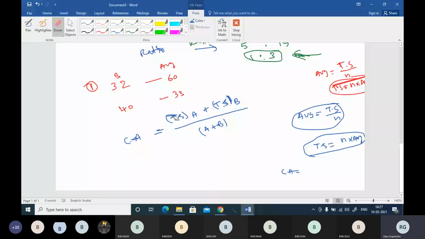Combined average will be total sum of A category, this category of 32 boys, plus total sum of this category, divided by A plus B. That's what the formula actually is. The formula says mx, which is 32 into 60. Again, total sum of this one will be, from this formula, number into average. So number is 32 into average, plus second category boys, 40 into average, divided by number of people, which is 32 plus 40. This should be solved. So this is by using the formula.